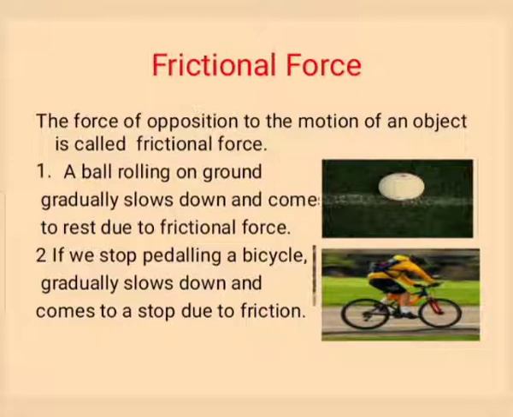The surface of the ground exerts a force on the ball. The force exerted by the surface is called friction. When the frictional force increases, the ball comes to rest.